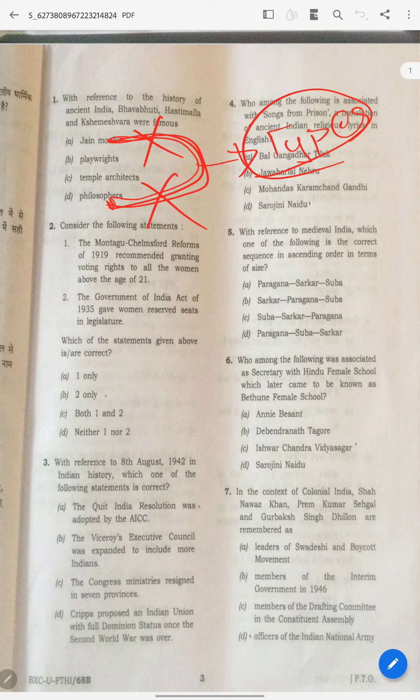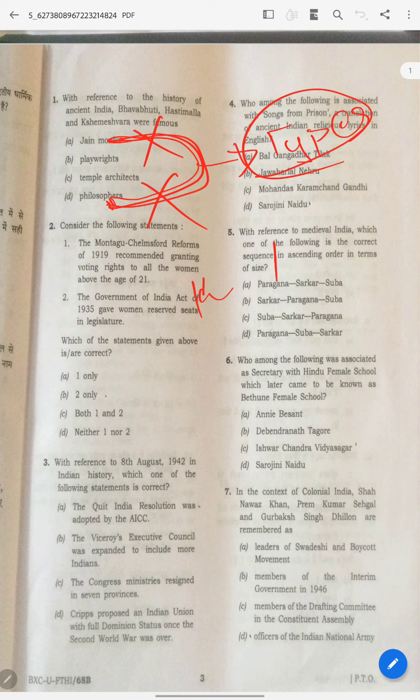This is how you have to think in the exam. Sir, how can I think like this? This is how you have to develop it, because you can't sit and read everything. If you start reading everything, it will take you 10 years to complete the UPSC syllabus. So this is how you have to think. These are the two individuals, so you first eliminate them.